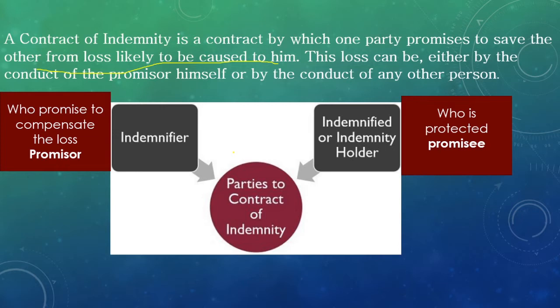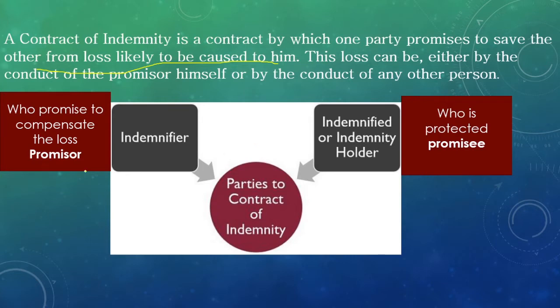The best example for the contract of indemnity, just take an example of the insurance company. What are they doing? They are protecting our life. Either we can say it's a property, a car, or medical insurance, etc. They are covering all the things. The contract between the insurance agency and the customer, that is all about the contract of indemnity. For all these topics, just remember or understand them by real-time examples. Then only you can answer the topics while they are asking in the JAIIB Paper 3.